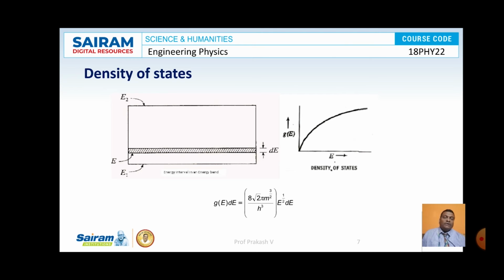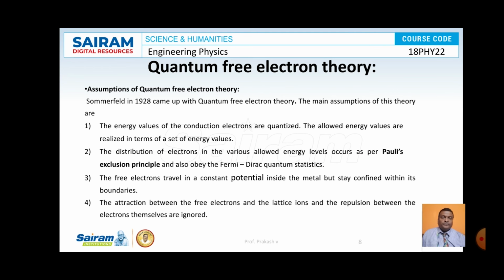The number of available electronic states between the energy levels E and E plus dE in an atom is known as the density of energy states, and it is given by g(E) dE equal to 8 root 2 pi m to the power of 3 by 2 by h cube, into E to the power of half into dE. This is the formula that will be given in the next slide.